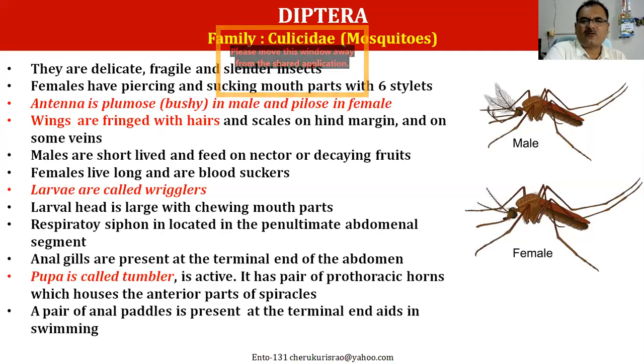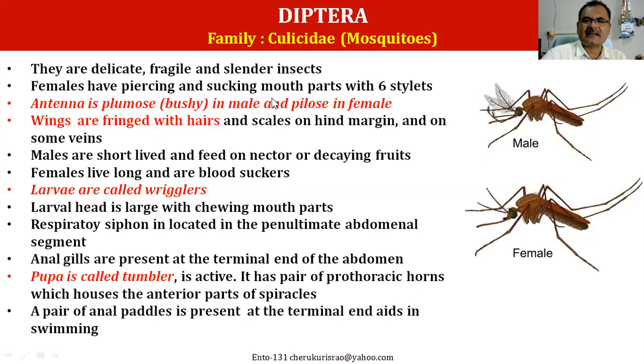Wings, of course, are fringed with hairs, and there is only one pair of wings. Males are generally short living, whereas the females are extremely important for us to understand, because they are the ones who suck blood from humans and other animals. Females are long living, and they are the blood suckers.